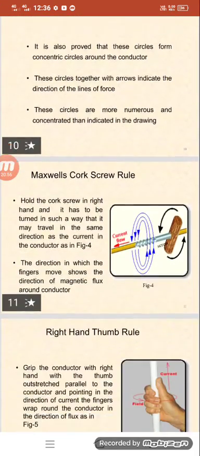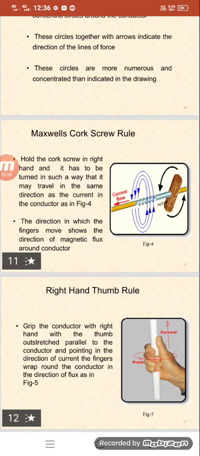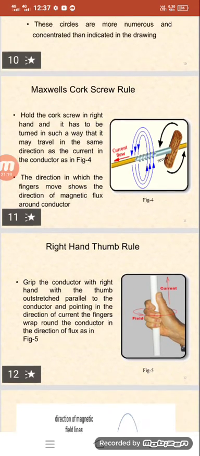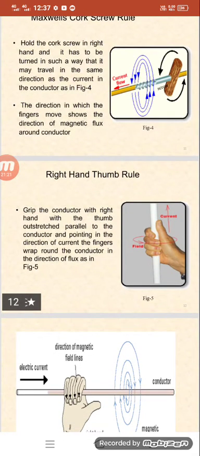Here is Maxwell's corkscrew rule, to identify the direction of the magnetic flux lines or field lines. Suppose we are holding a corkscrew in the right hand and it has to be turned in such a way that it travels in the direction of the current. The direction in which the fingers move shows the direction of the magnetic flux lines. And we are again going to discuss the right hand thumb rule.